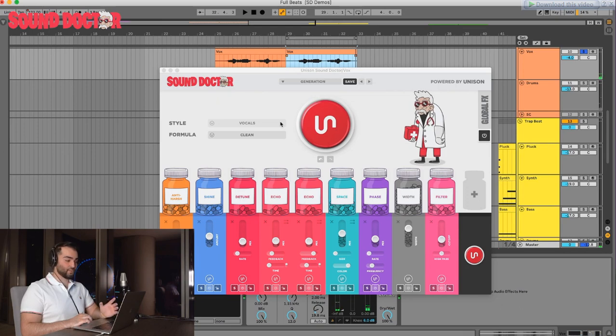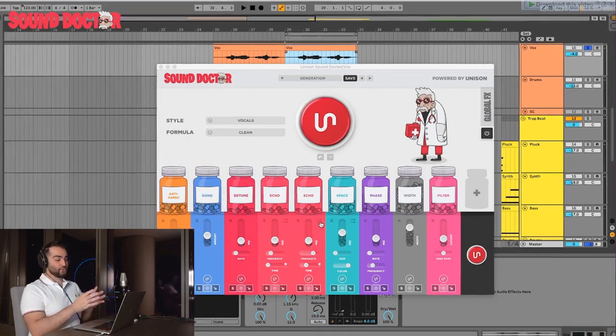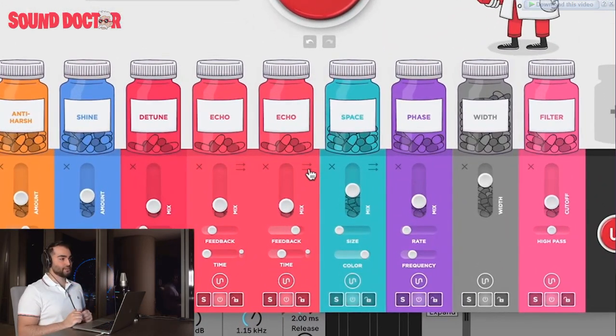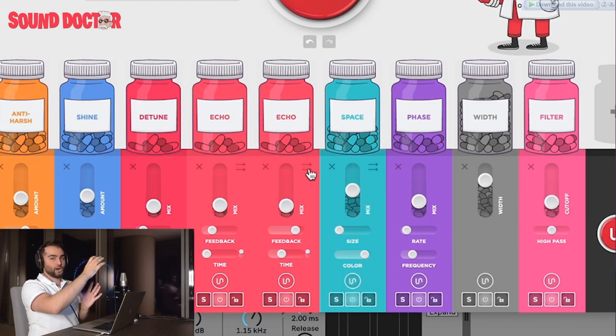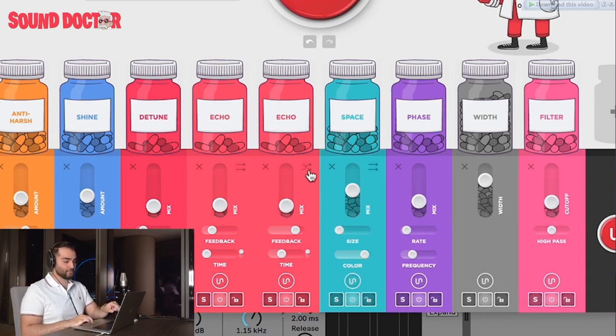So just like that, we added delay, detune, shine. And a really cool part about the delay is that you can choose to do it in serial or parallel. So most reverb and delay plugins, when you use them, they take away from the original signal and make it sound really washy. But with this parallel button, you can make it add on to the original signal. So everything stays nice and crisp originally, and then you just mix in the reverb and you can turn that off and on just like this.